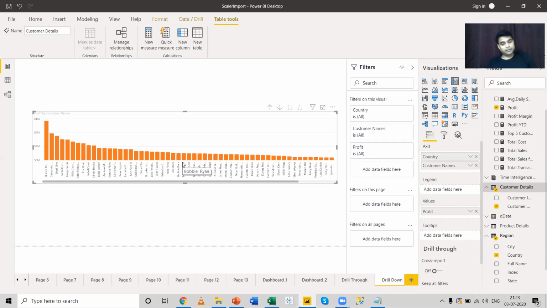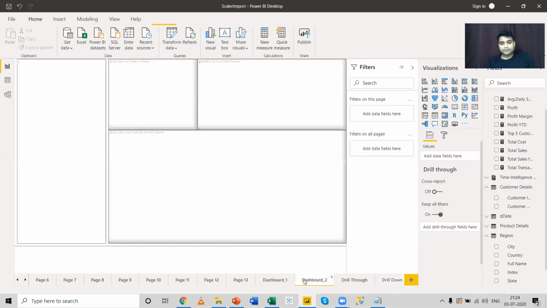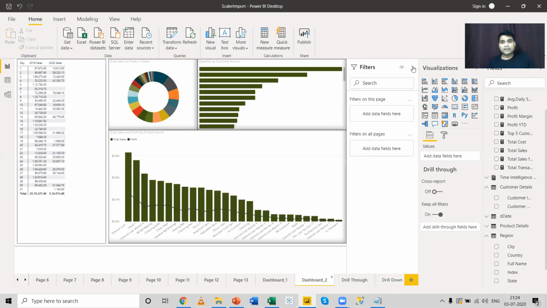The next topic that I'm going to talk about is a very interesting topic, that is bookmarks. Now, what are bookmarks? In the real world, whenever we read a book, and if we're in the middle of a particular subject, we keep a bookmark. And next time when we start reading, we start from that particular point where we have bookmarked the page, right? The same thing we can do in Power BI. How? Let me take this particular example over here. Now I want to have a bookmark in this particular dashboard.